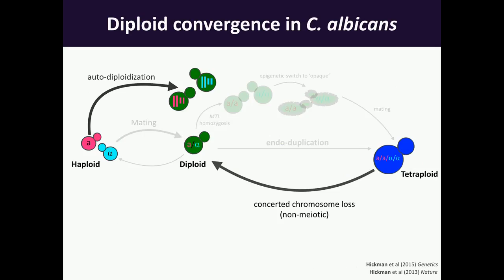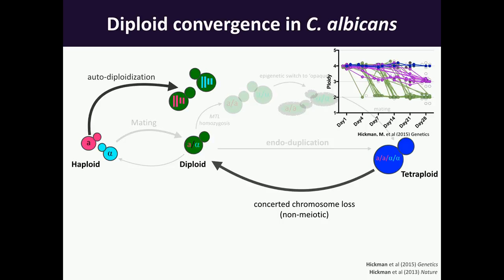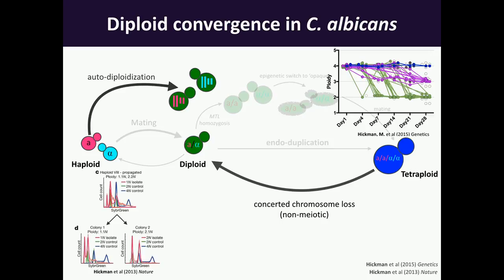Okay, so while I've shown you that there's clear and extensive ploidy variation in Candida albicans, there's an observation that we've seen several times now where if you propagate these strains in the lab for extended periods of time, you will get this convergence towards diploidy. So if tetraploids start off and we just continually serially propagate them in the lab, they will fall down to triploid or diploid through these aneuploid intermediates, and that was published last year. And haploids, if you propagate them under rich media conditions, will generate mitotic defects and generate diploids arising under continuous culture, and that was published a couple of years ago.